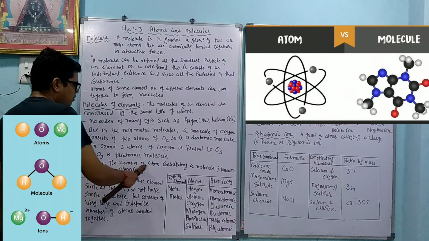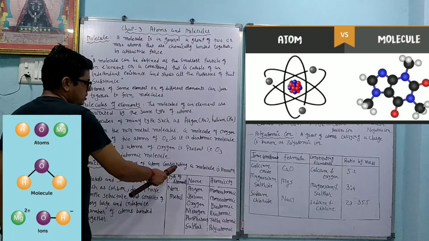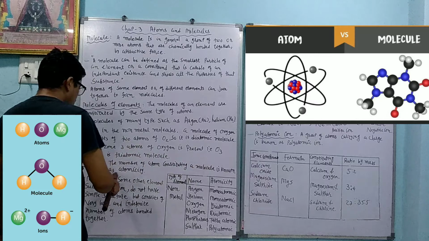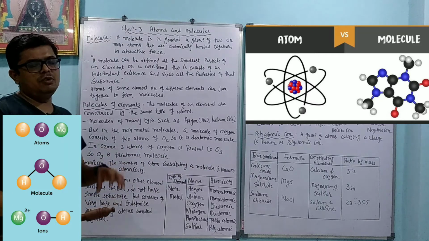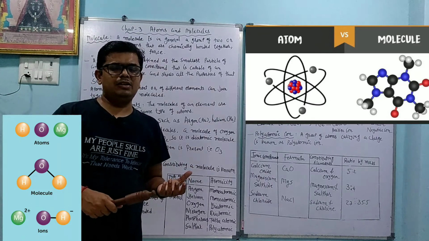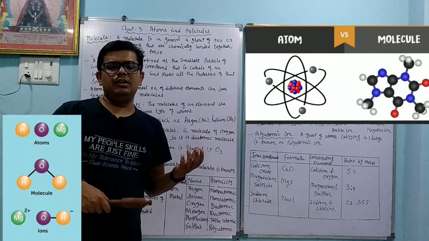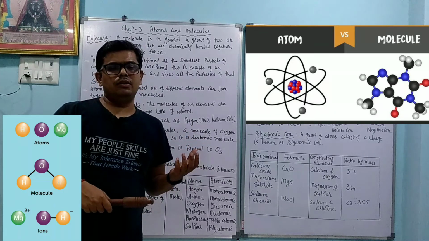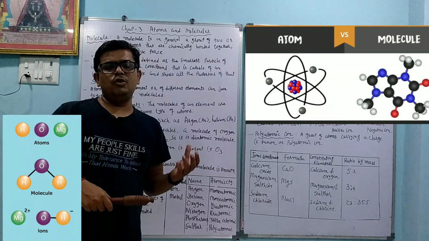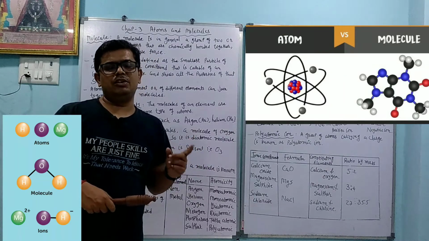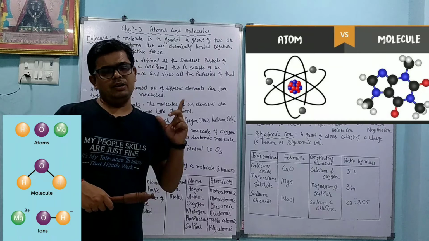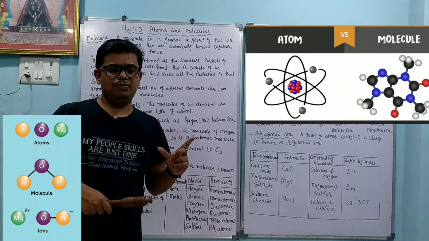Atomicity. The number of atoms constituting a molecule is known as the atomicity. So in a particular molecule, how many atoms are there, that is called the atomicity. Suppose a question comes in the exam, in helium gas, what is the atomicity of helium? Then you have to write 1, because helium, neon, krypton, xenon, radon exist in the monoatomic form.